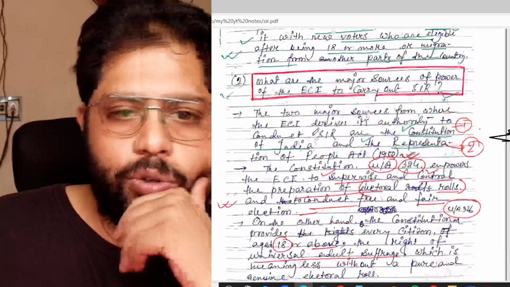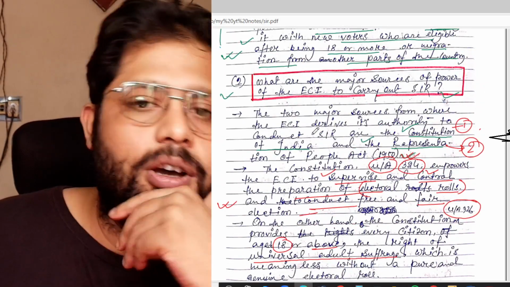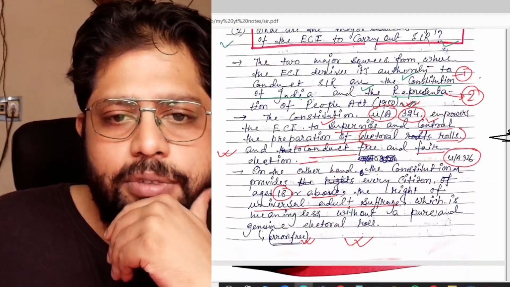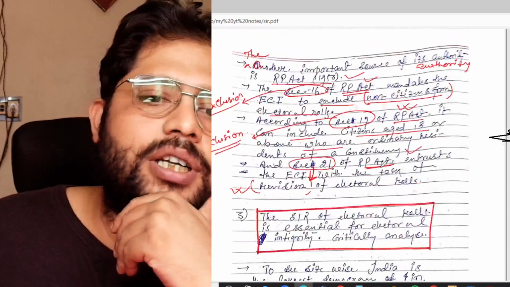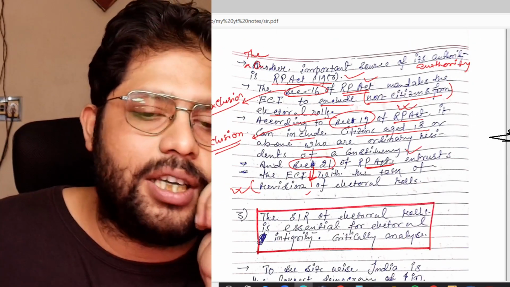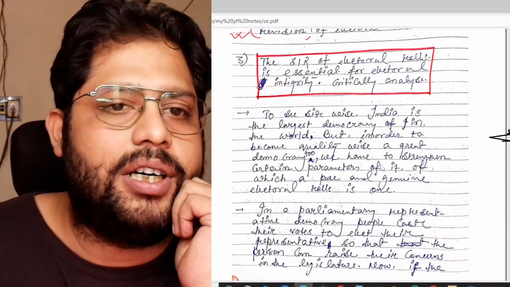So these are the major sources of the Election Commission's authority for SIR. They can derive their power from two major sources: one is the Constitution and the second is the RPA Act. Sections 16, 19 and 21 of the RPA Act are important in this regard. Okay, so I think you have understood this.